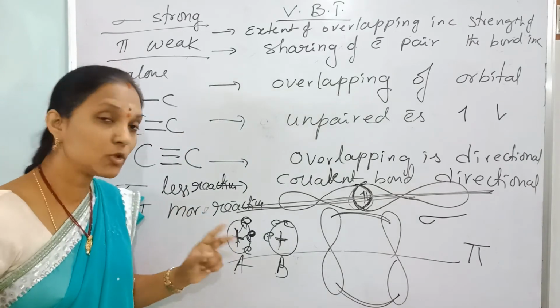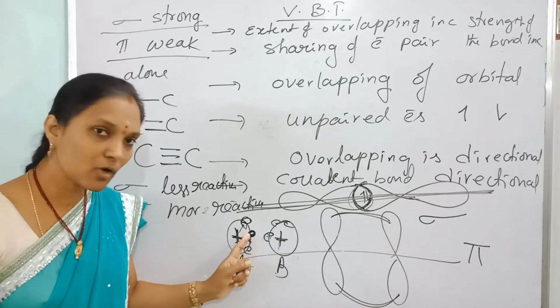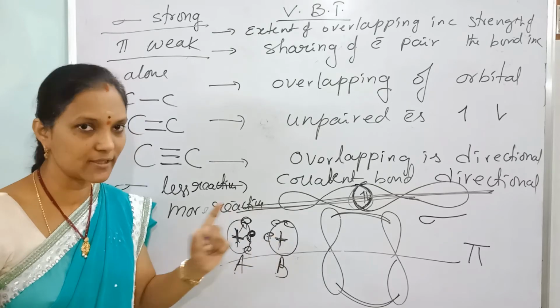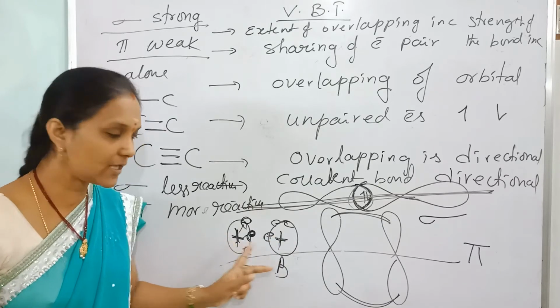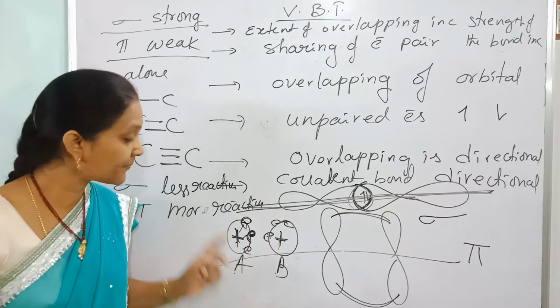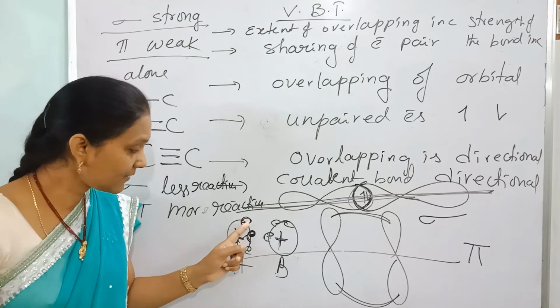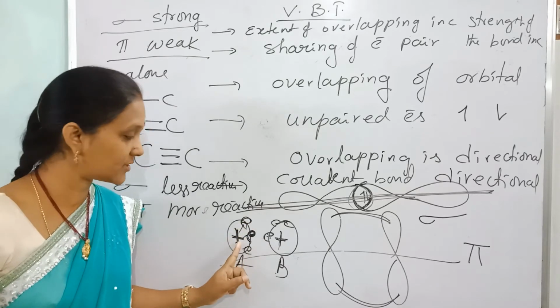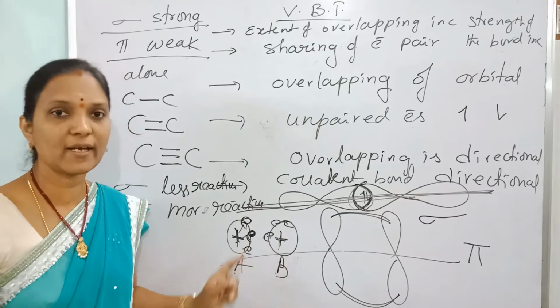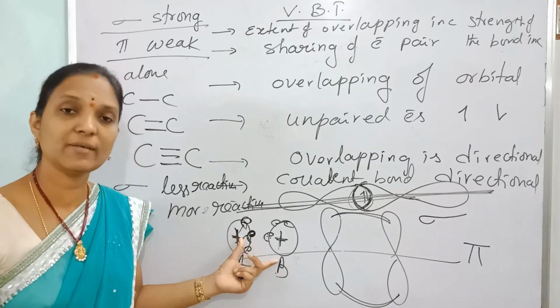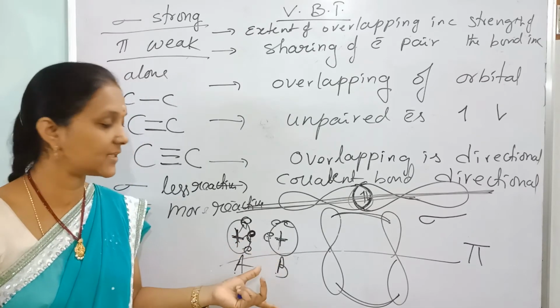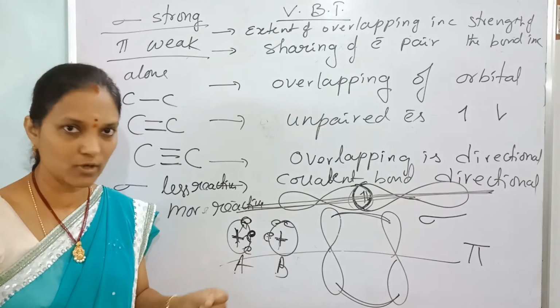So see that there are two types of repulsions: electrons of A with electrons of B, and nucleus of A with nucleus of B. And two types of attractions: within the element, and between two elements. If the attractions between two elements dominate, then formation of a chemical bond will start.